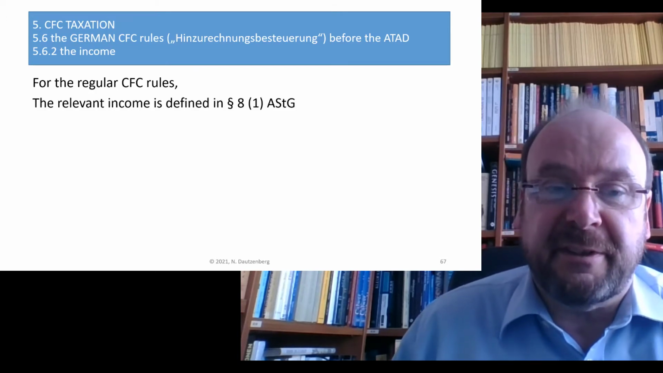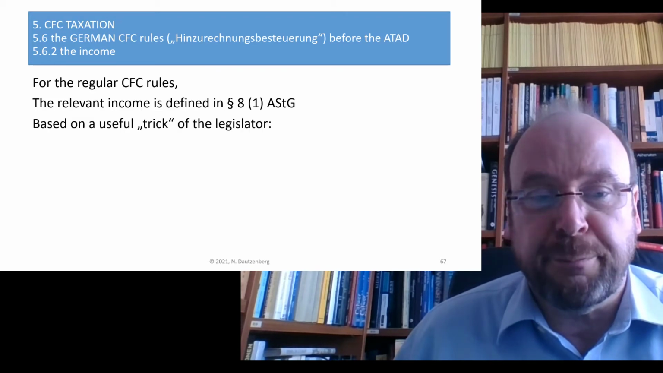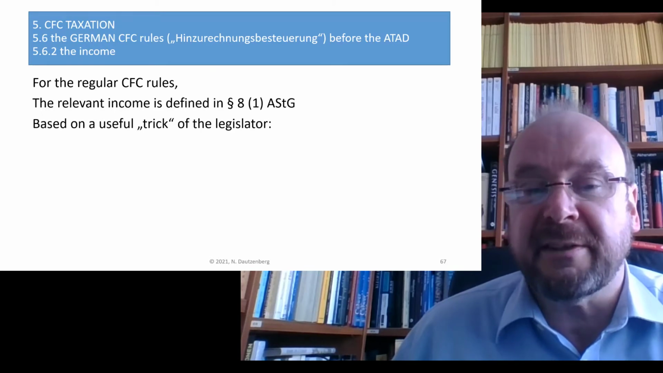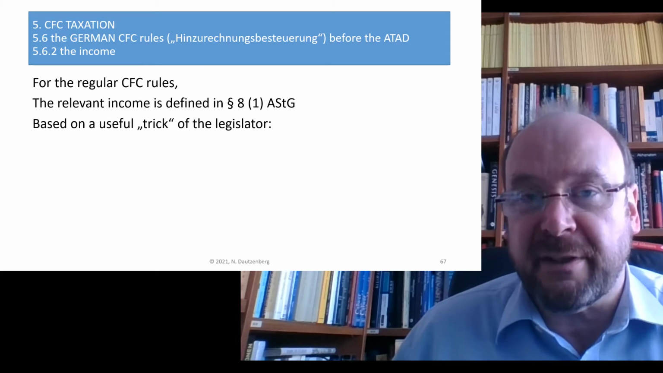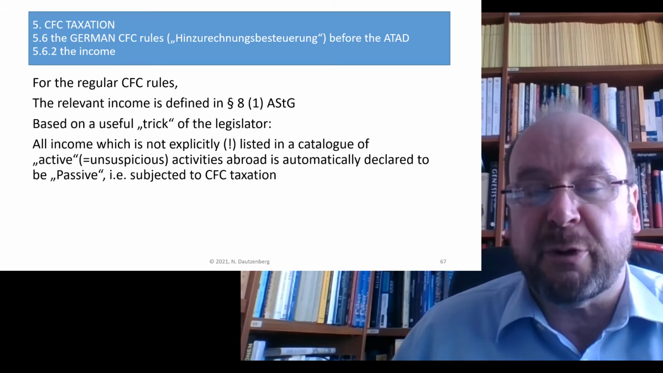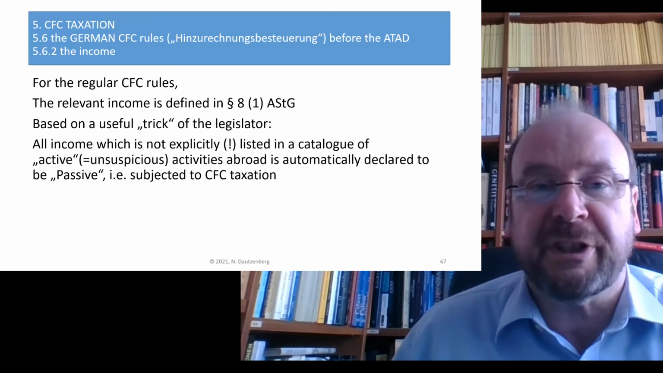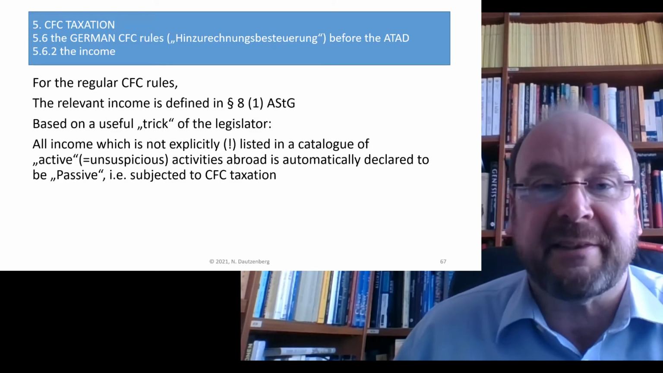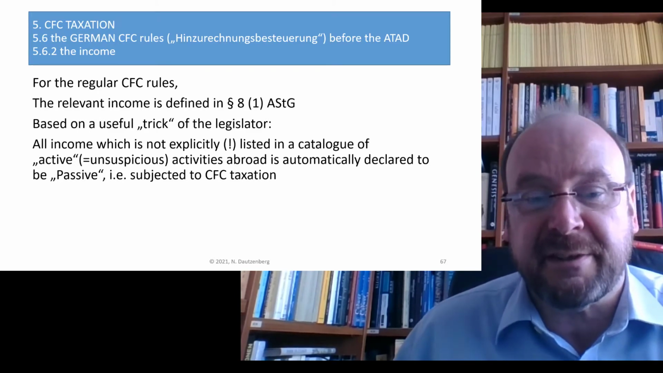For the regular CFC rules, the relevant income is defined in paragraph 8.1 ASTG. And here we remember, at least I hope we remember, that the list of passive income was done with a useful trick. The trick is simple. We list everything explicitly which is not suspicious, so which is active. And every activity abroad which is then not on that list is automatically deemed to be passive, that is potentially subjected to CFC taxation.